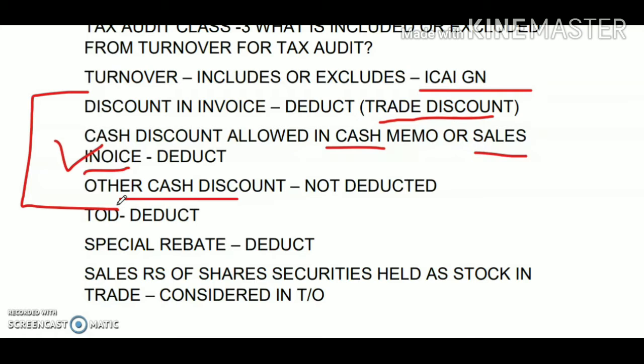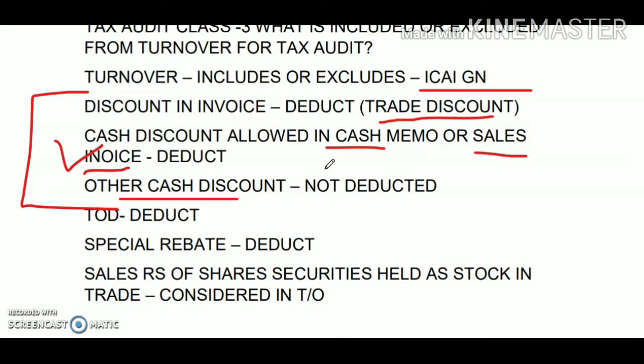However, if you are giving the cash discount to your customer after raising the sales invoice, for example, at the time of receipt you are giving a cash discount of 2% or 5% of the sales invoice, then it will not be deducted from the turnover for the purpose of tax audit.